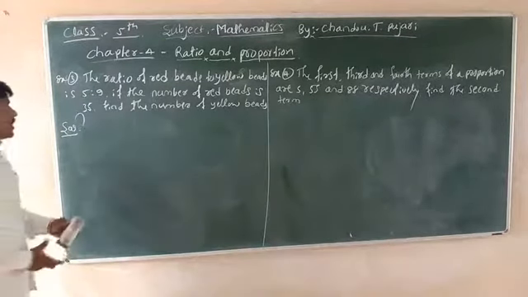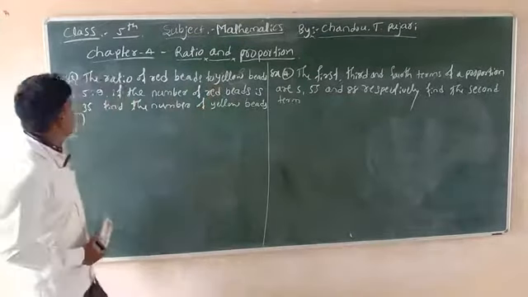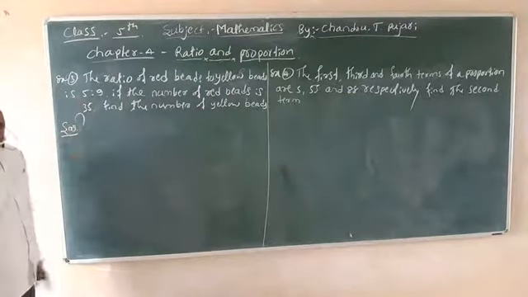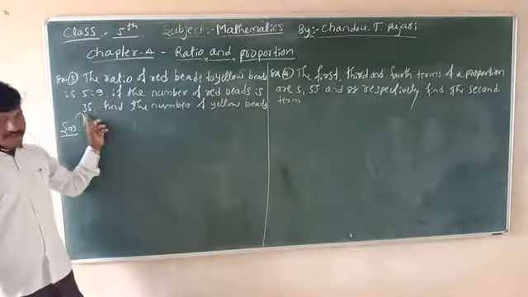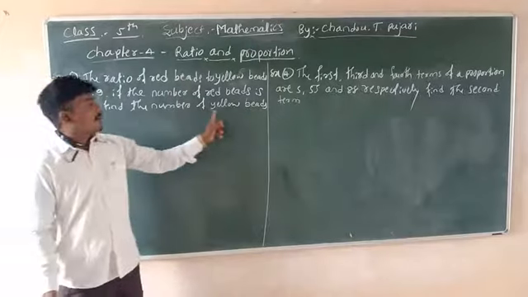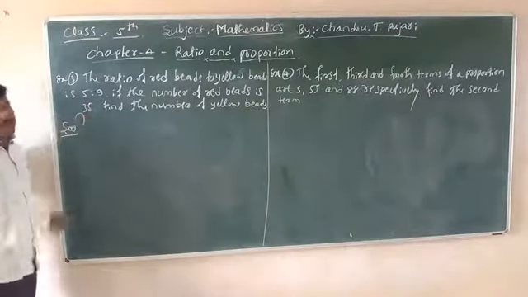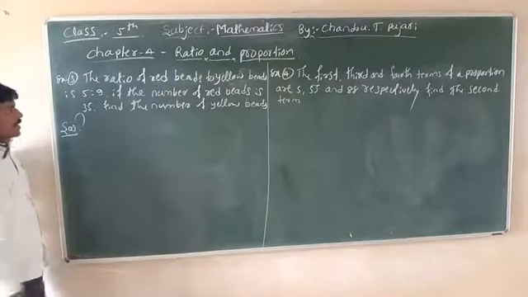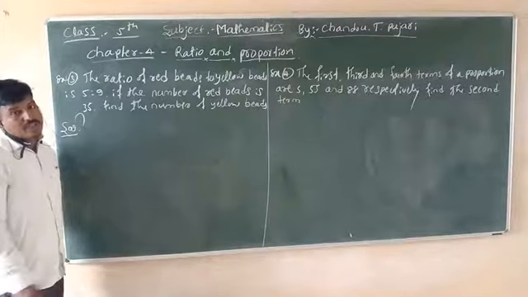The third question is the ratio of red beads to yellow beads. The ratio is 5:9. If the number of red beads is 35, find the number of yellow beads. First of all, write the ratio. Consider the proportion, the equality of two ratios.